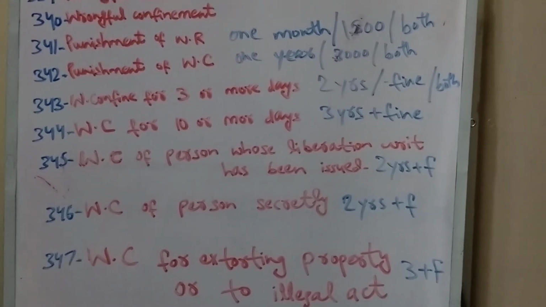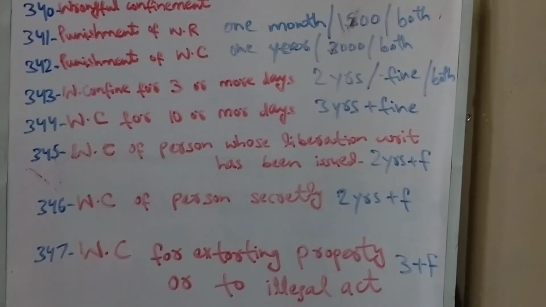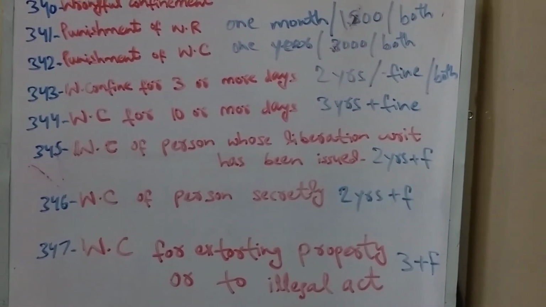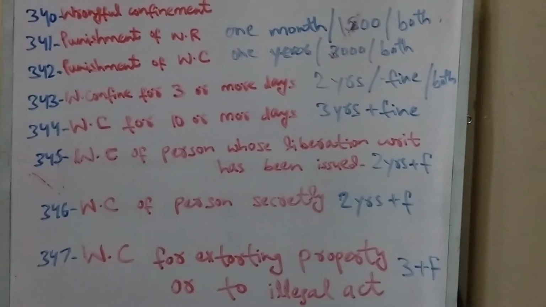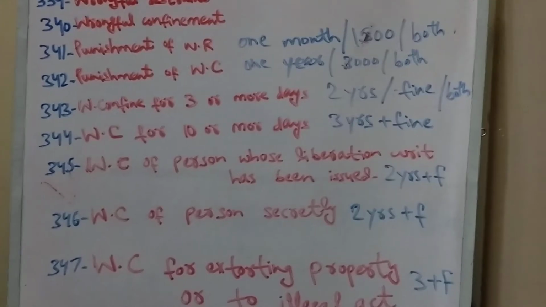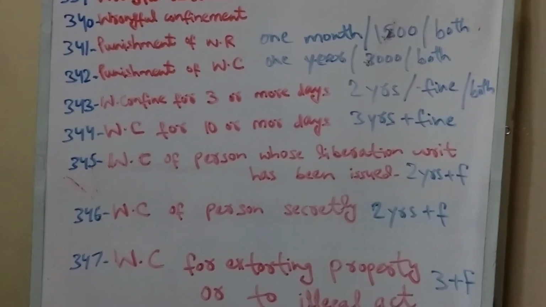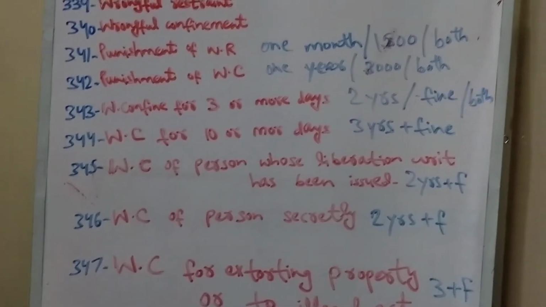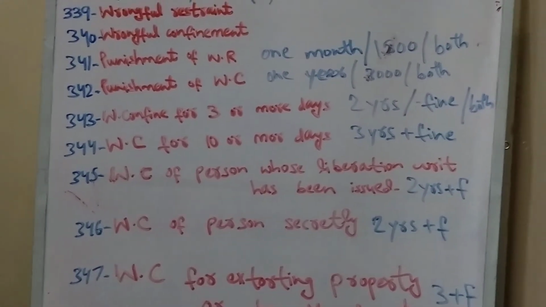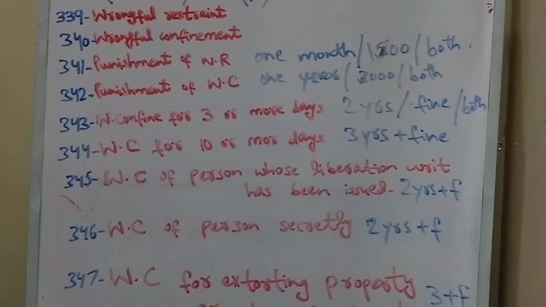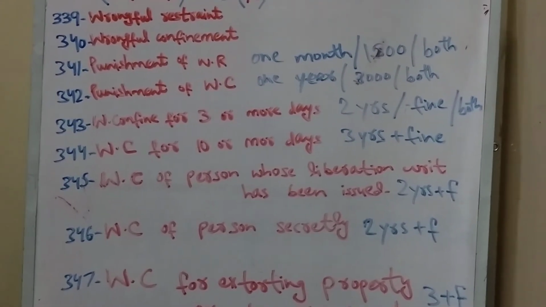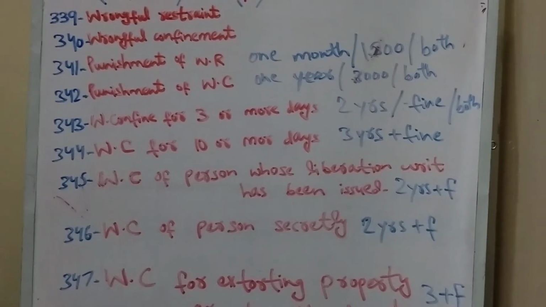Section 344 says wrongful confinement for 10 or more days. Here the time limit is increased. He has confined a person from 10 days, extending to more days, up to 1,000 days, 3 months, 4 months, up to 1 year. A maximum time limit is not specified, but the minimum is 10 days. He shall be liable to 3 years of imprisonment plus fine. Plus fine means he is also liable to fine; it's not compensatory, it's compulsory.